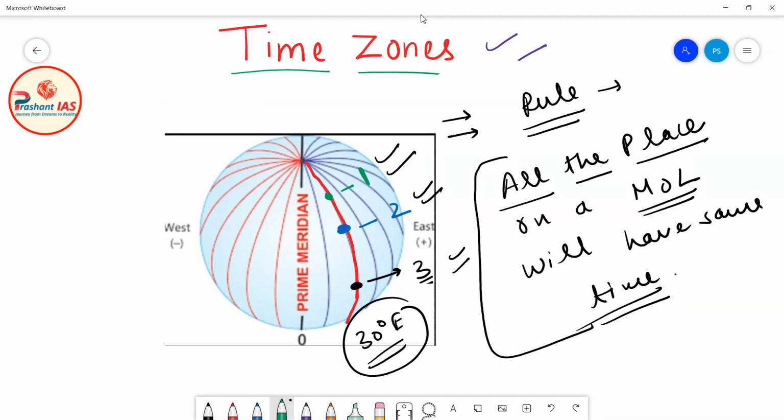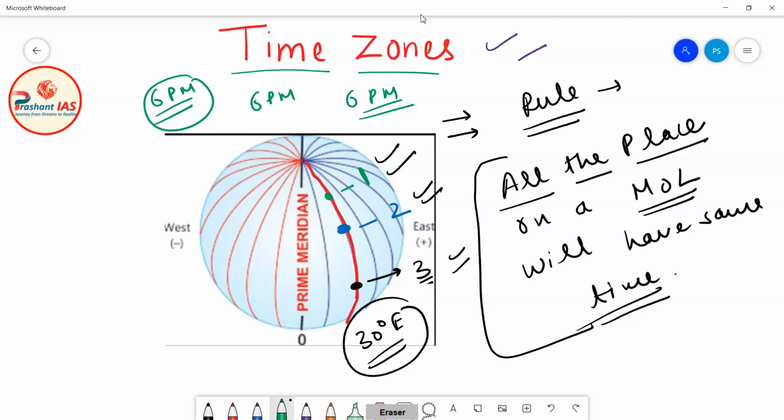Because they are lying on the same meridian, 30° east. So if it is 6 p.m. at place number 1, then it will be 6 p.m. at place number 2 and at place number 3. Even we can say that all the places along the same meridian of longitude will experience the same time.